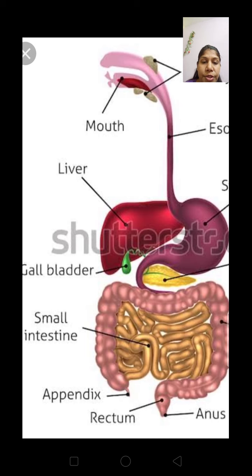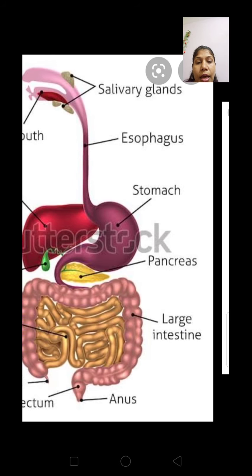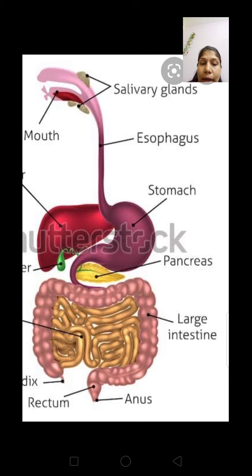After the absorption of digested food, the undigested part is now sent to the large intestine. It is less coiled compared to the small intestine and a little thick. Now the undigested part of the food passes to the large intestine.